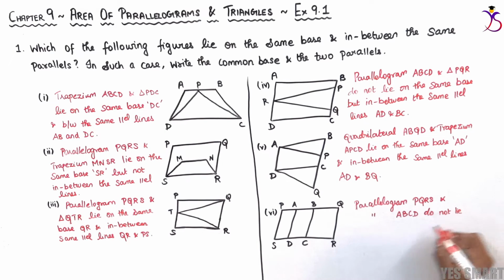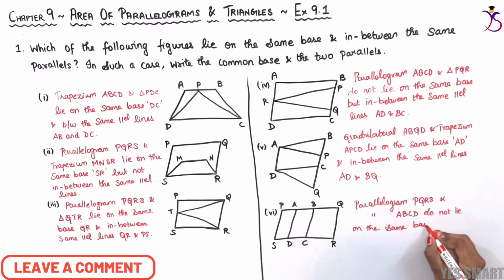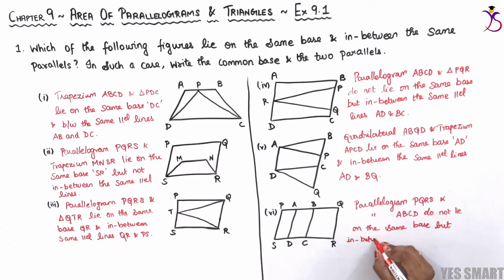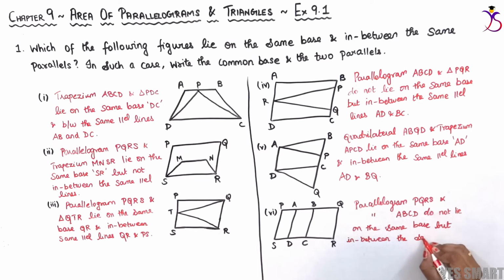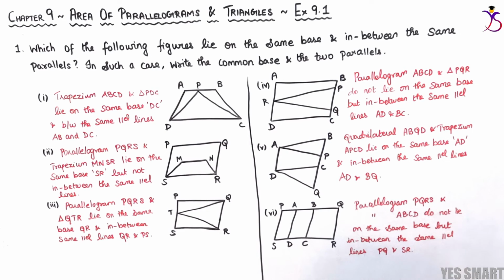Here the bases are different: for PQRS, the base is SR, and for ABCD, the base is DC. But they both lie between the same parallel lines PQ and SR.